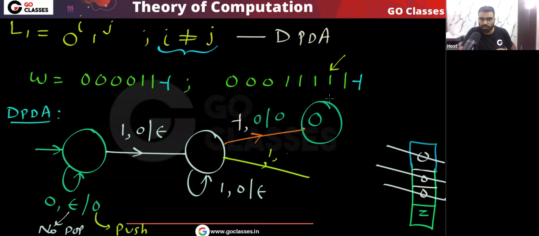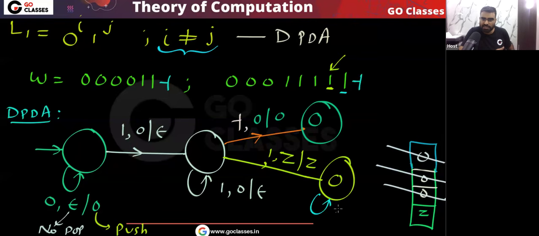So when we come to this symbol one and on top of the stack there is z, we know that we have more ones. Then we will just go to the final state, and in the final state I can read the remaining ones. And when this end marker comes, I can read this also. So that's it. This is your DPDA for this language.